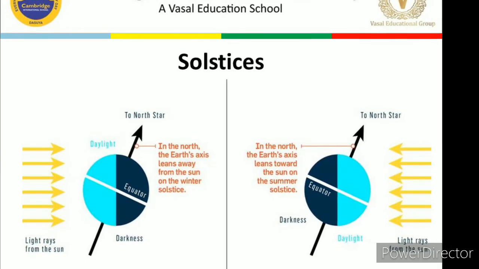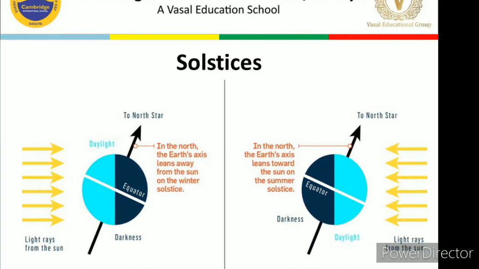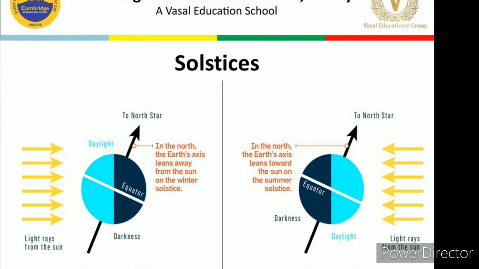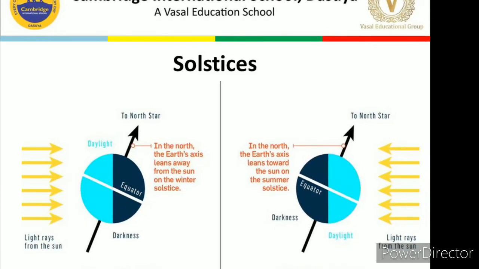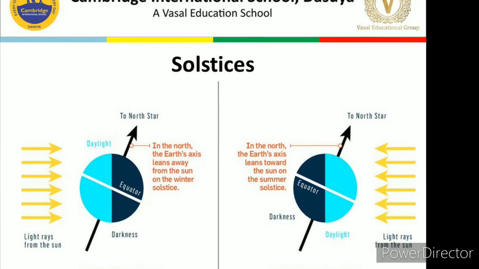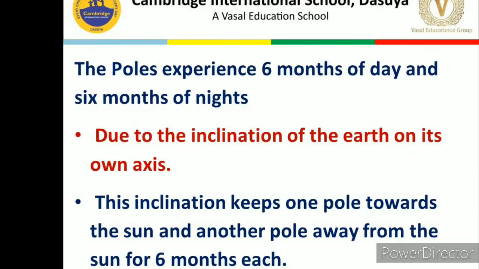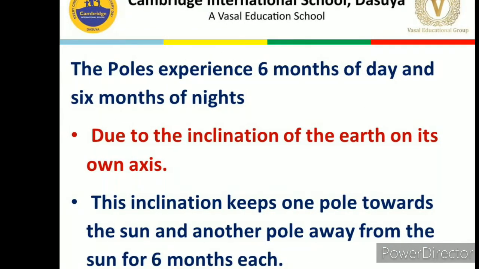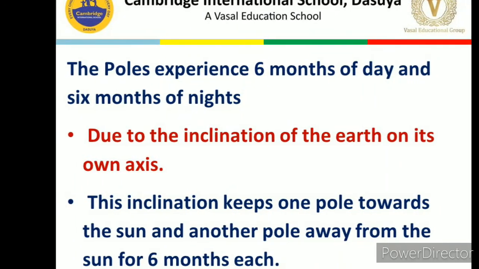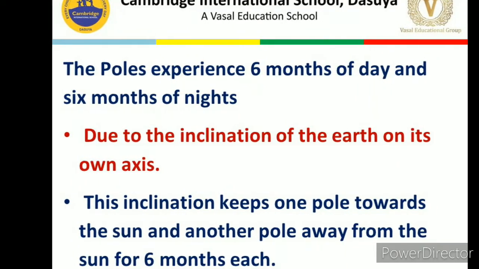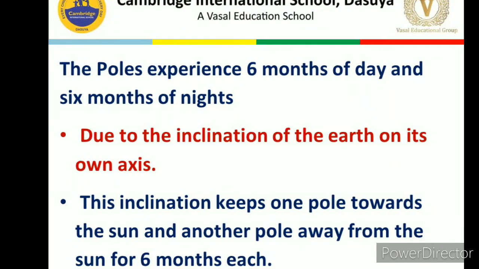As you can see, here they are showing the darkness. Here also they are showing the darkness. Okay, so it is clear from here. The poles experience 6 months of day and 6 months of night due to the inclination of the earth on its axis. Same thing I have discussed with you.